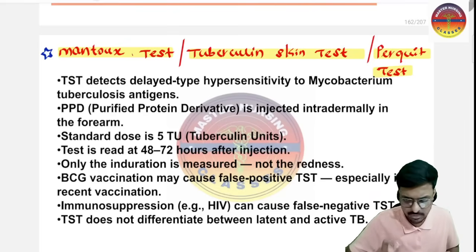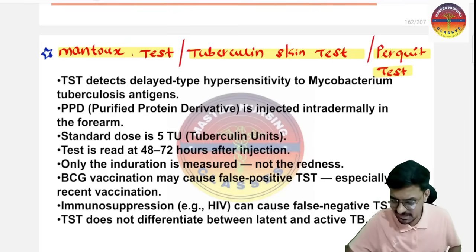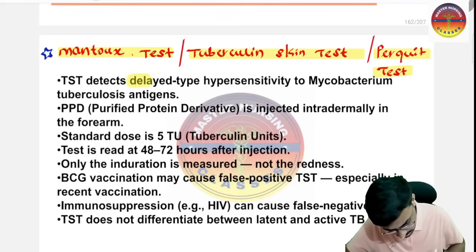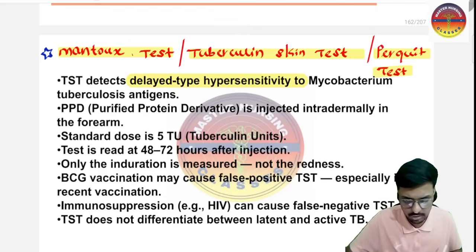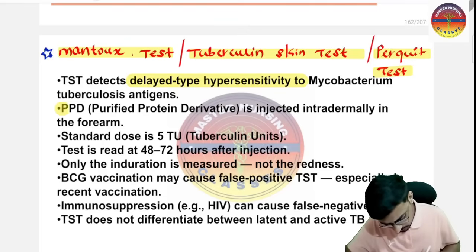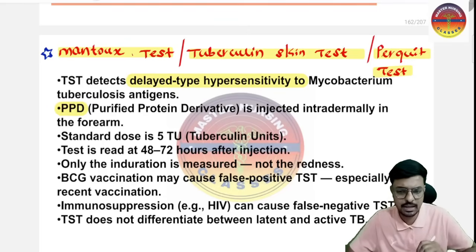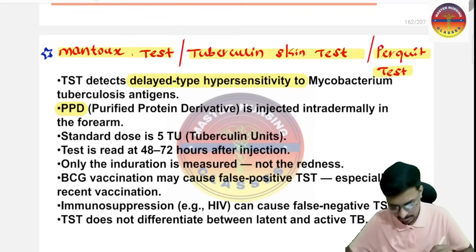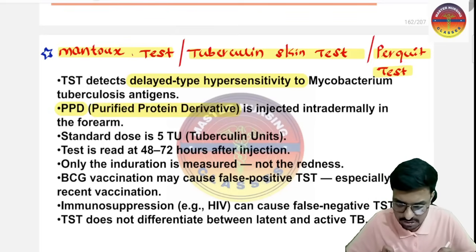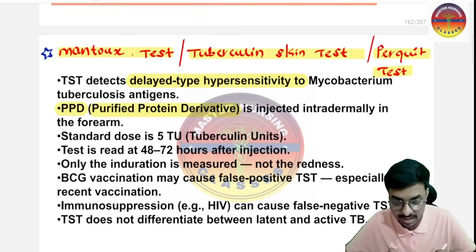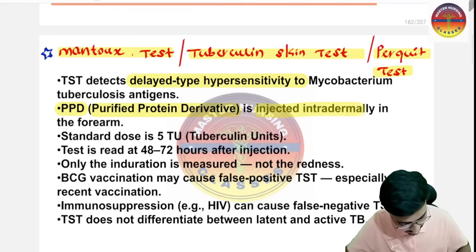Okay, so all the points were already discussed once. I am just going to revise very quickly. This particular tuberculin skin test detects which type of hypersensitivity reaction? It detects the delayed type of hypersensitivity reaction to Mycobacterium tuberculosis. Okay, and here we have the PPD, the purified protein derivative, which we administer not subcutaneously, but intradermally. Okay, so that is injected intradermally.